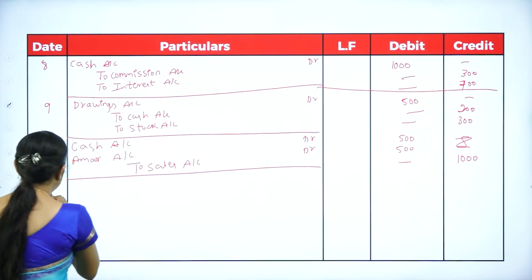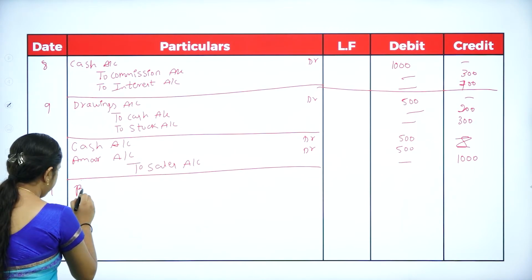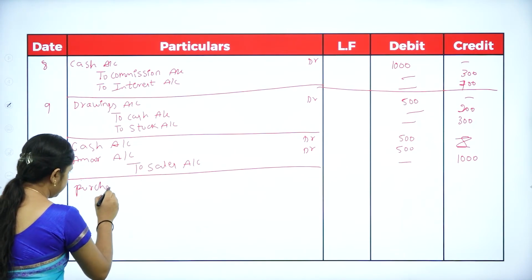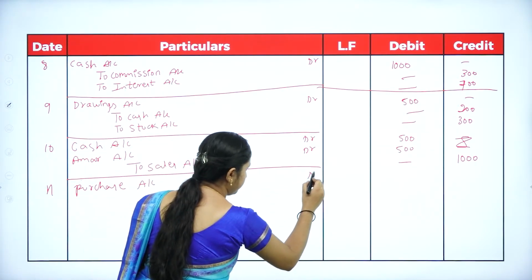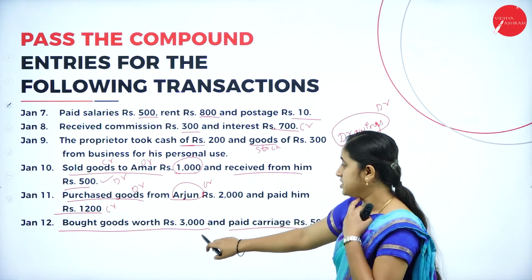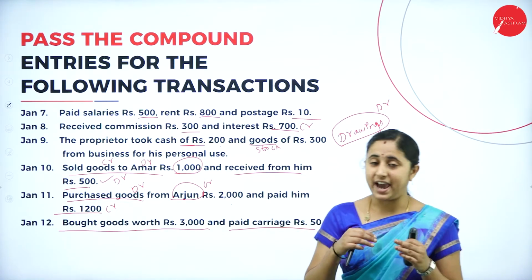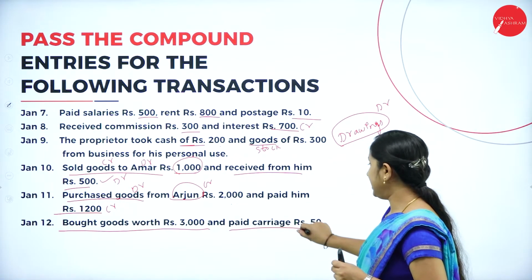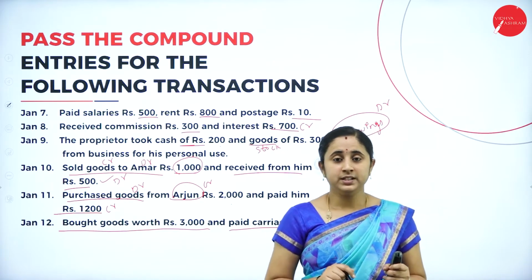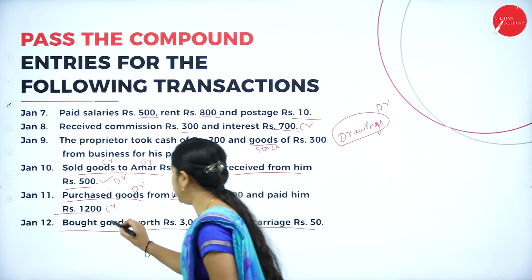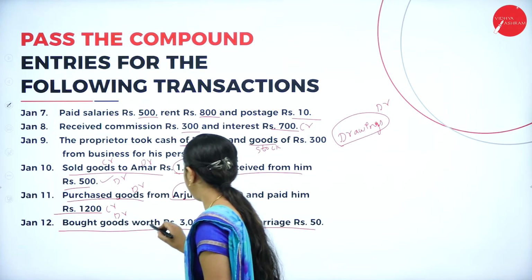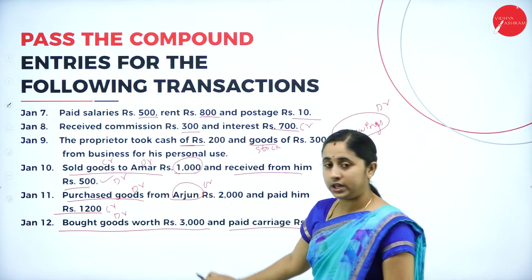On Jan 11th, purchase account debtor, your purchase for cash. So, your cash purchase has made and paid a carriage of rupees 50. That means purchase is goods coming in. You need to debit the purchase and cash is going out.